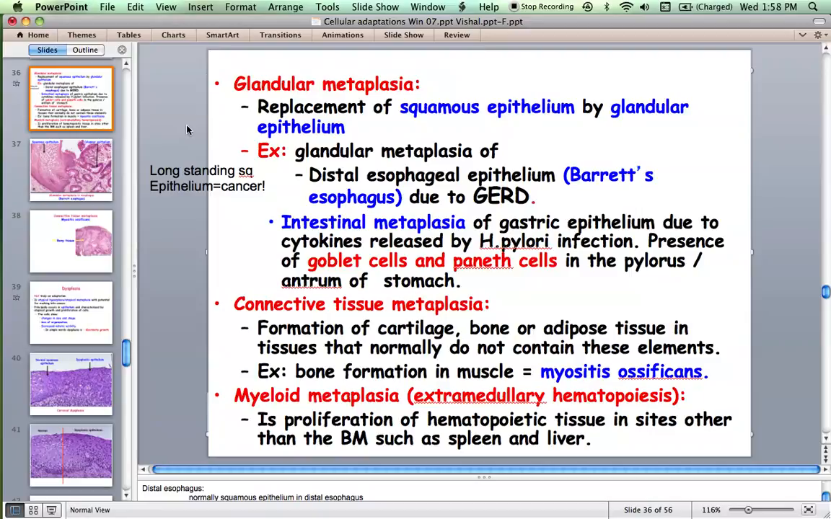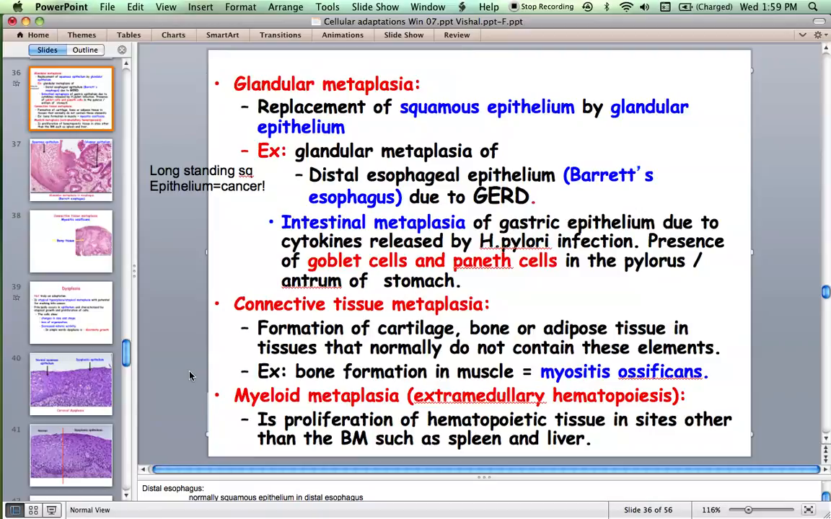Similarly, there is another condition called intestinal metaplasia of gastric epithelium. Whenever there is H. pylori infection, again this you will learn in your classes on GIT in Path 2, of gastric epithelium, there can be metaplasia. The gastric glands get replaced by intestinal glands. And you will start seeing goblet cells and Paneth cells, which are normally absent in gastric epithelium. You see goblet cells and Paneth cells in the intestine, but you will start seeing them in gastric epithelium. That's intestinal metaplasia. So metaplasia need not always occur in epithelial cells.